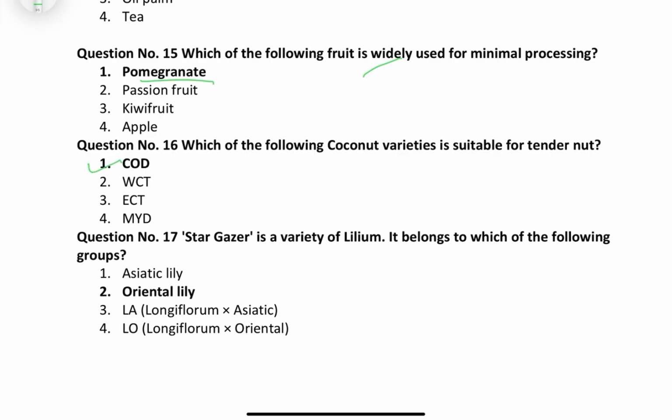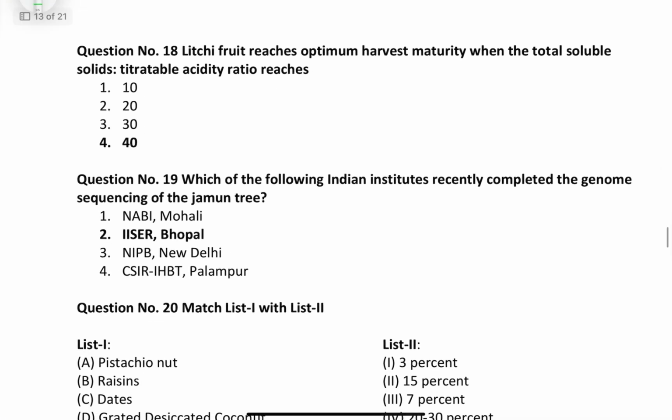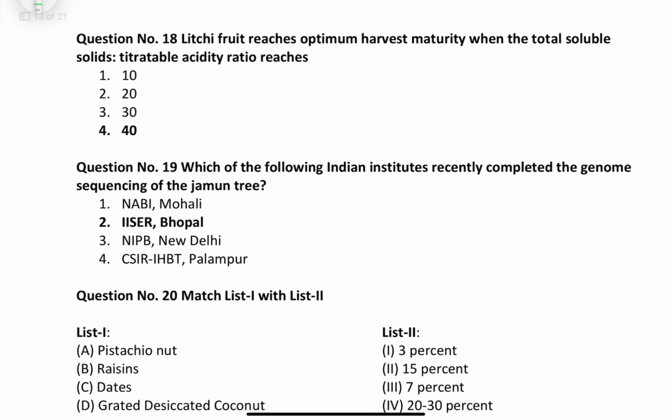That is COD, meaning Chowghat Orange Dwarf. 17, Stargazer is a variety of lilium. It belongs to which of the groups? That is Oriental lily. Question number 18, lychee fruit reaches optimum harvest maturity when the total soluble solids and titratable acidity reach a ratio of.